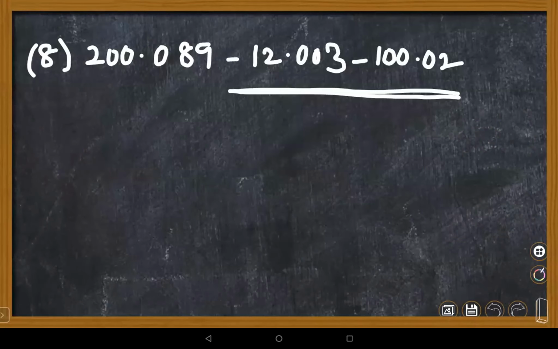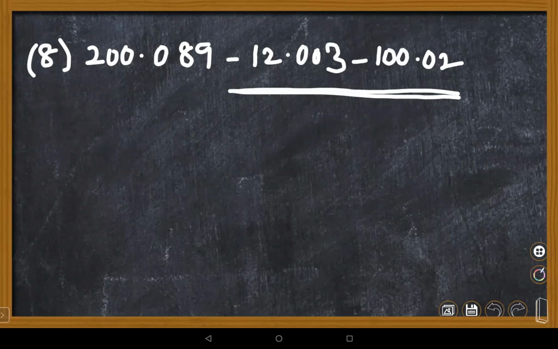I can see there are 2 students correct. Gagan, you are correct. Very good, Gagan. How did you do it, Gagan? Yes, ma'am. First, minus 200.089 minus 100.020, ma'am. So I got 100.069. Then I subtracted 12.003, ma'am. Wonderful. Very good, Nana.